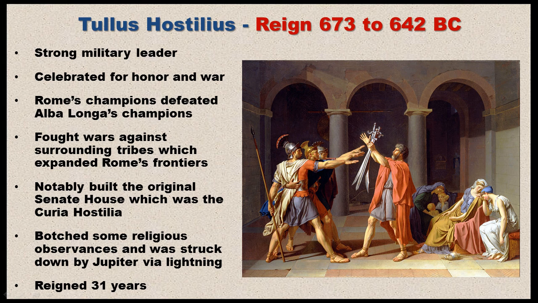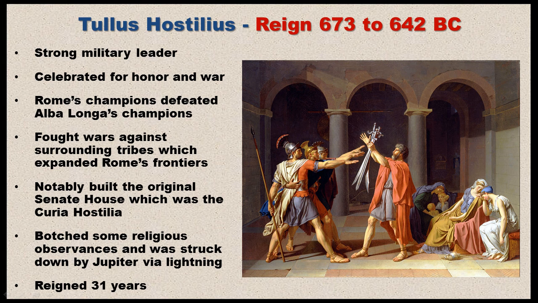Both cities decided, rather than going through some terrible war, to pick their best three warriors and then have them settle who would become master of the other city. And so these six warriors would have it out, and that would decide the fate of Rome. And actually, Rome chose three brothers. And as you can see in that painting to the right, they are receiving their three swords to go out and fight the warriors of Alba Longa.